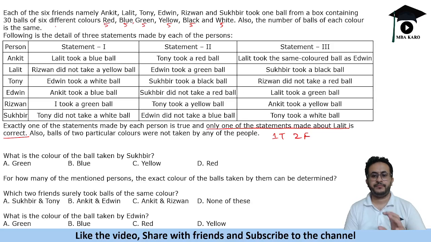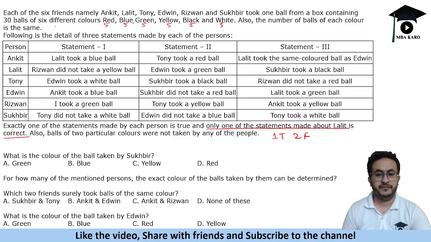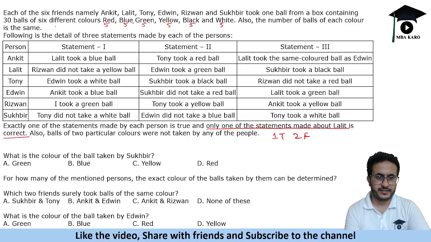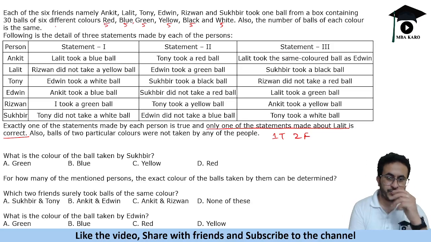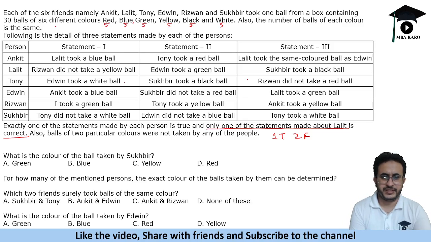Now what we do in these cases is we try to find some contradictory statement. So if you see this, Lalit took a blue ball, Lalit took the same colored ball as Edwin. So we cannot say that this is a contradictory statement. Rizwan did not take a yellow ball, Sukhbir took a black ball, so no contradiction. Edwin took a white ball, Rizwan did, so we do not see any contradiction in the first 4 people.